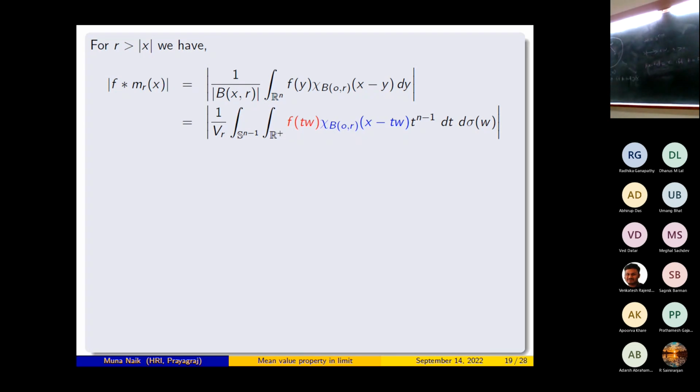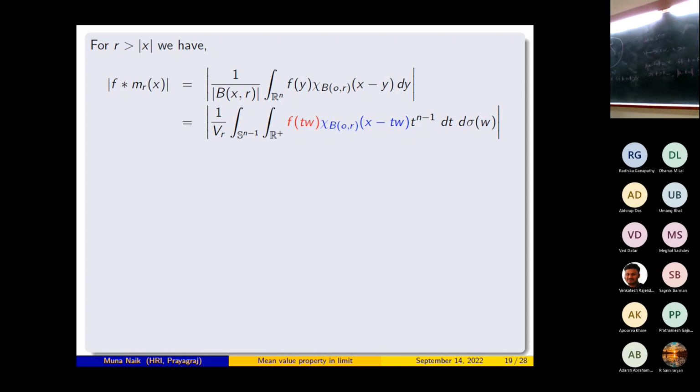If t is equal to r_w, this is this point, and norm of x minus tw will be r. And if t is greater than r_w, it will go outside, and norm of x minus tw will be greater than r.